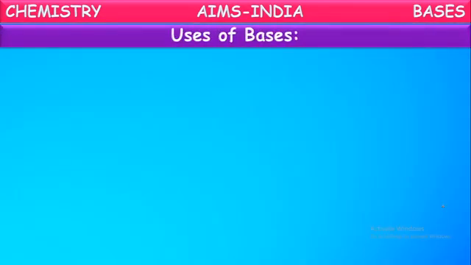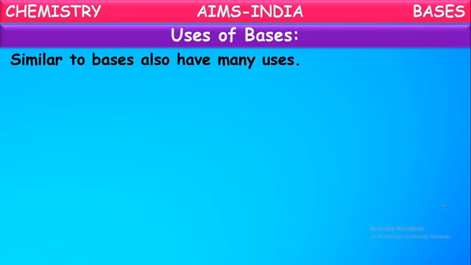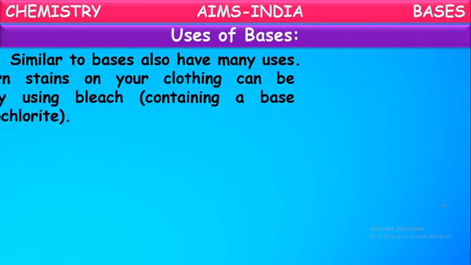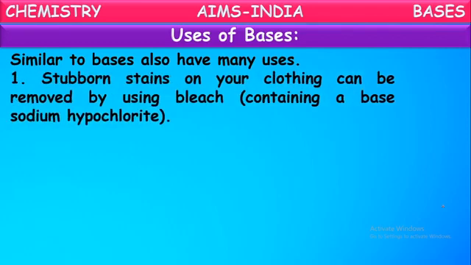Next, we are going to talk about uses of bases, how these bases are useful for us in our daily life. Similar to acids, bases also have many uses. Stubborn stains on your clothing can be removed by using bleach, which contains a base, sodium hypochlorite. Yes, stains often happen on our clothes. These stains can be removed by using bleach, which contains bases. So bases are used in the form of bleaches to remove stains on clothes.